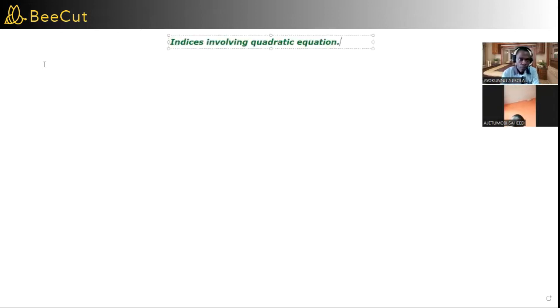Indices involving quadratic equations. So you can try to put down the details as you listen along, because you've been taught this also. But just in case you need to ask any question, you can unmute yourself, signify, and ask such a question. So indices involving quadratic equation, that's what we're going to be starting with now.